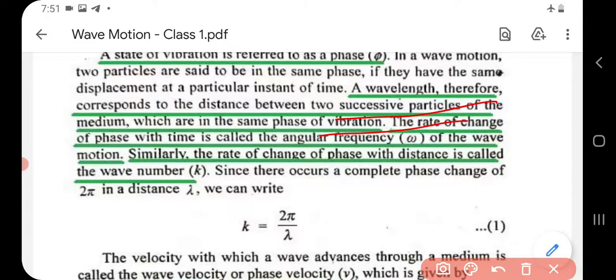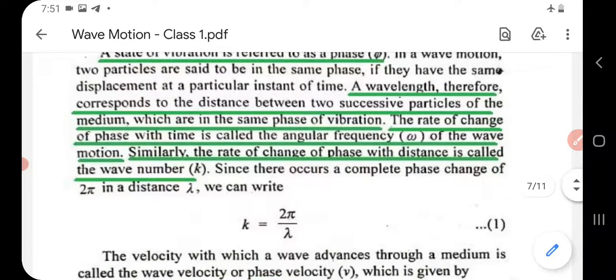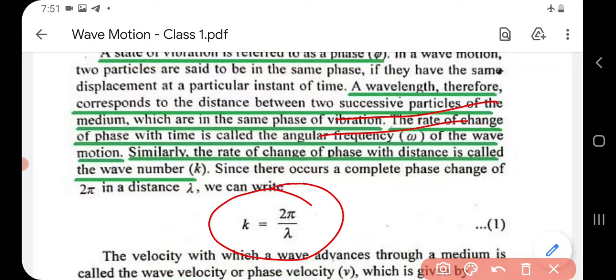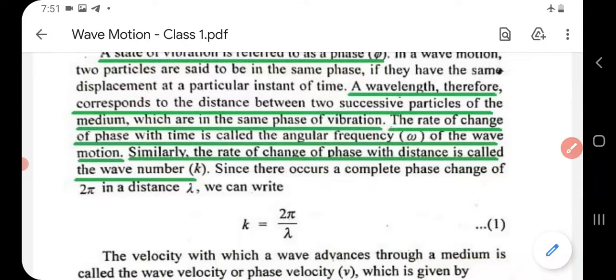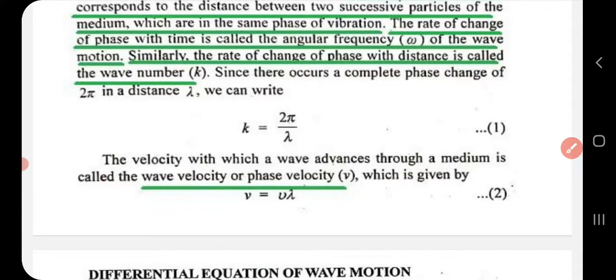Now, what is meant by angular frequency omega? It is the rate of change of phase with time. Then what is meant by wave number k? It is the rate of change of phase with distance. There is an important relation between the wave number k and wavelength lambda: k is equal to 2 pi by lambda. Now, what is meant by wave velocity or phase velocity? It is the velocity with which a wave advances, that is, a wave propagates through a medium. It is denoted by the letter v, given by nu lambda.